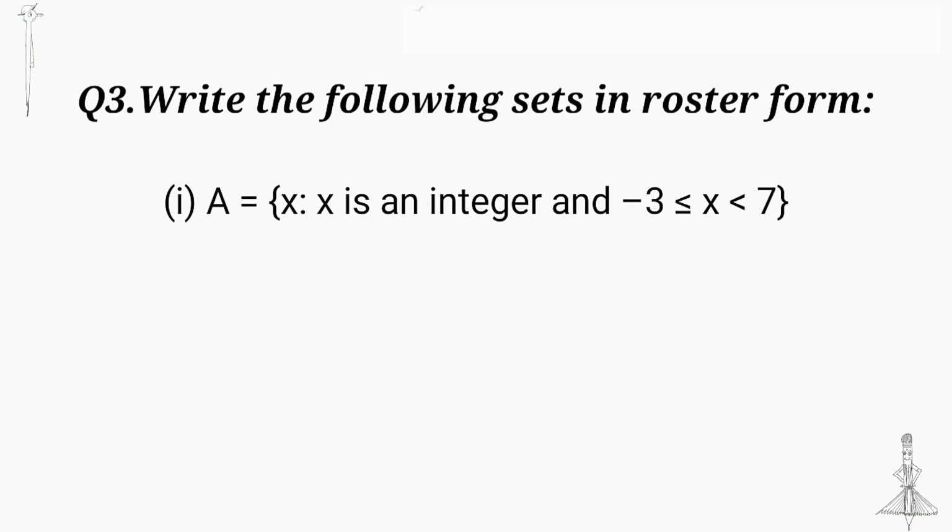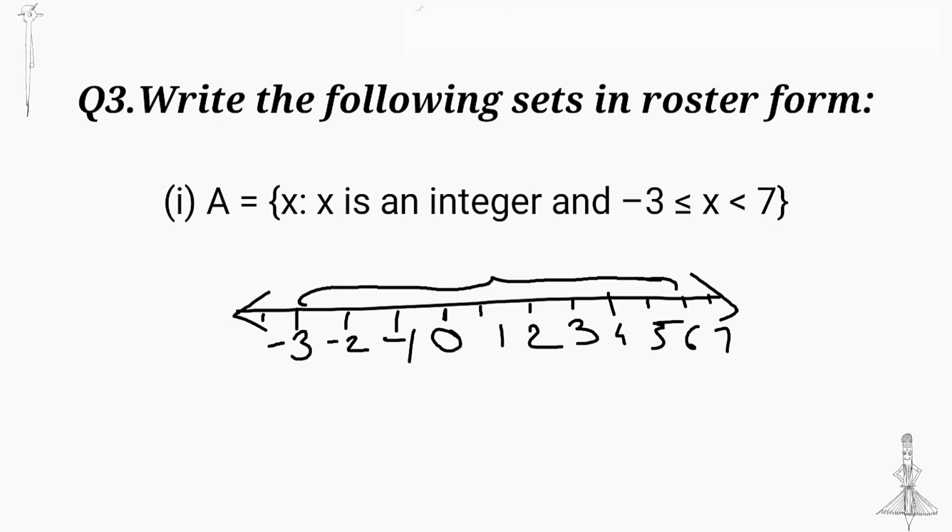First question. x such that x is an integer and minus 3 is less than or equal to x less than 7. Here the interval says that minus 3 is included and 7 is not included in this set. We can draw a number line and find out the integers in between minus 3 and 7.